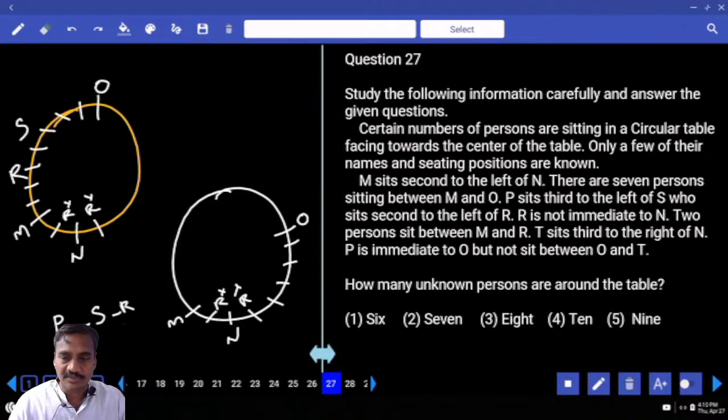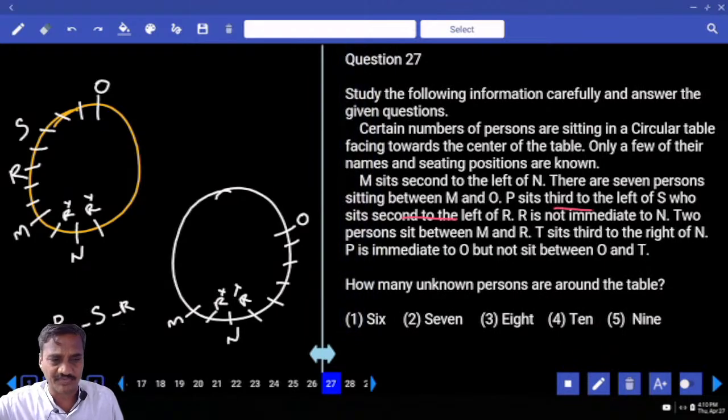Then next one, there are 7 persons between M and O. M and O. P sits third to the left of S. S is sitting between M and O. P sits third to the left of S. And S sits second to the left of R. And next one, R is not an immediate neighbor of N. And 2 persons between M and R.